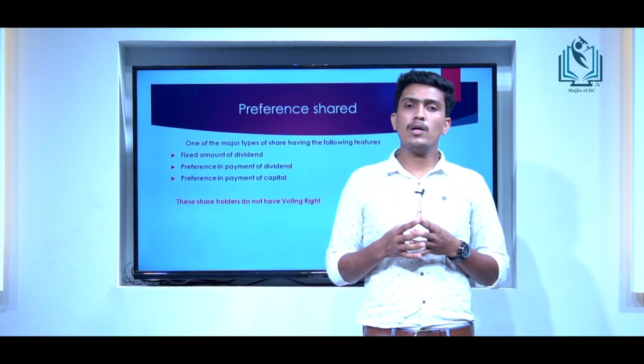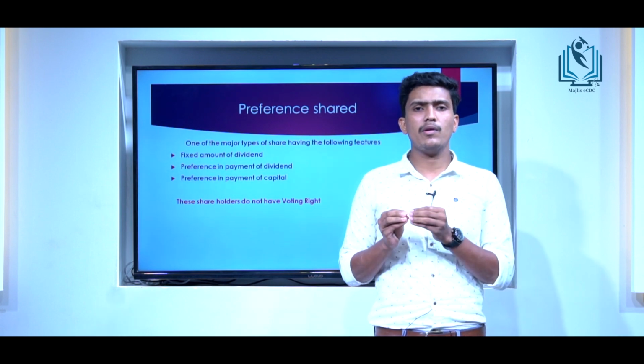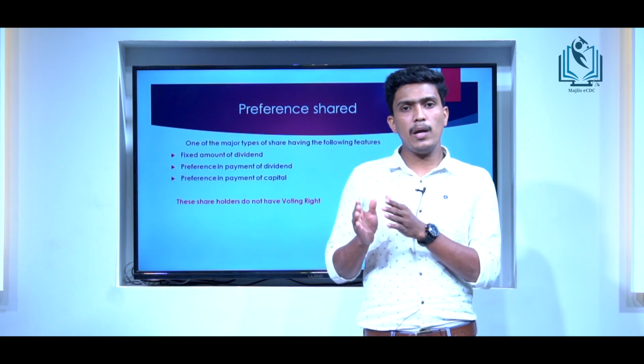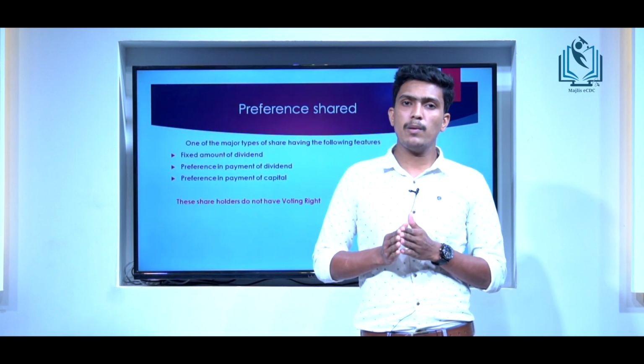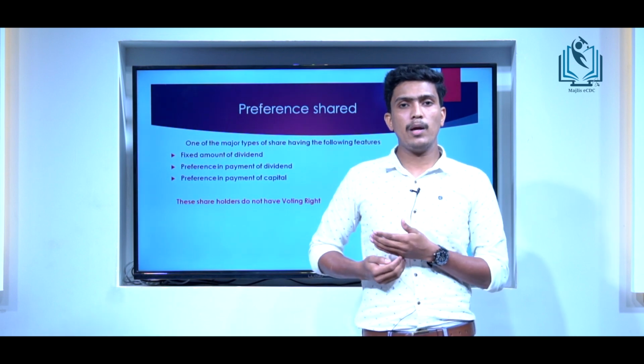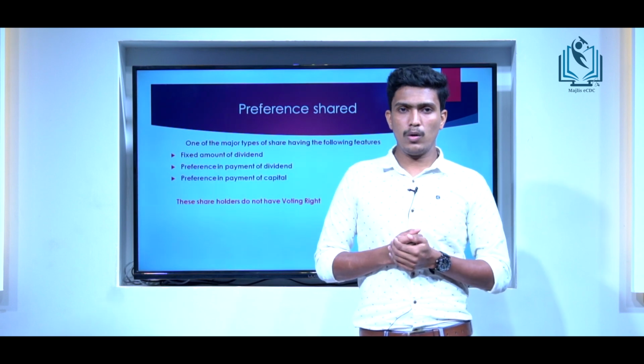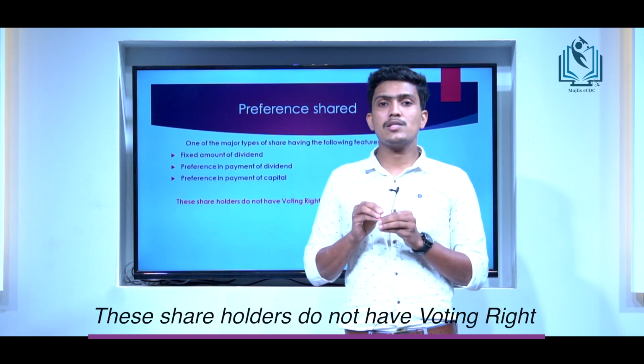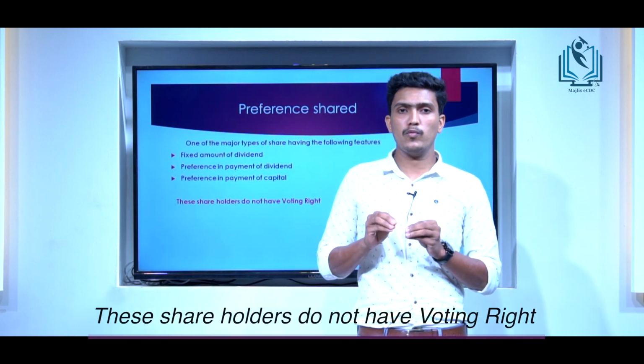The shareholders get a fixed sum of dividend, and they also have preference in payment of dividend and preference in payment of capital before payment is made to equity shareholders. But these shareholders have a downside: they do not have the right of voting.